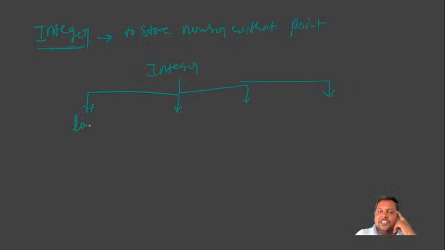First one is called long, second one is called int, third one is called short, fourth one is called byte. How we divide these data types means according to their sizes. For example, the long data type will allocate 8 bytes of memory. This is called size. These are very important points you can remember.